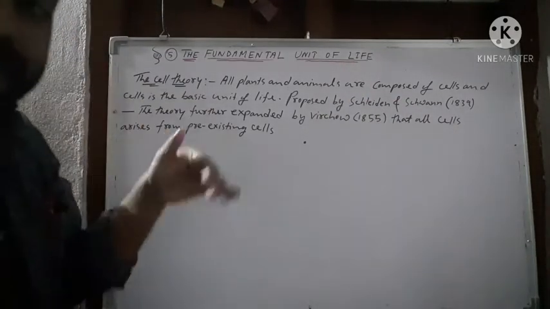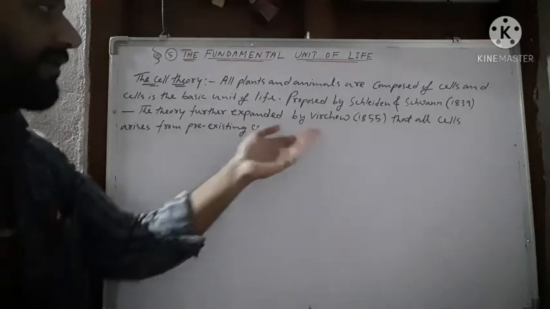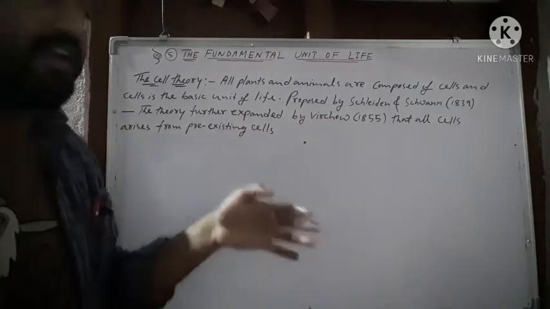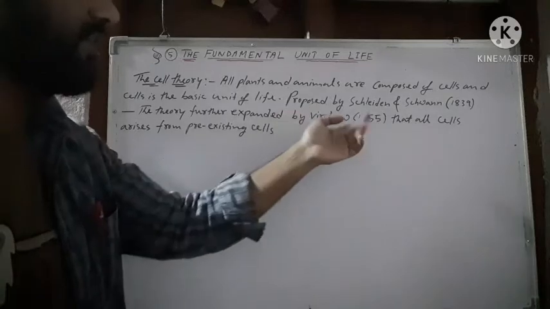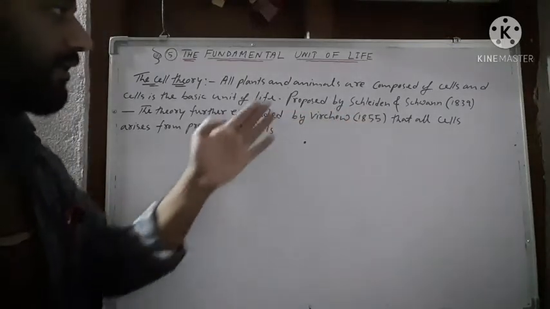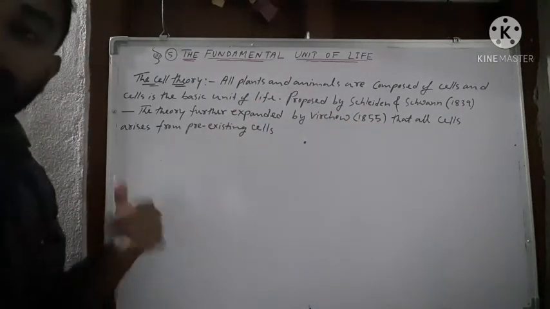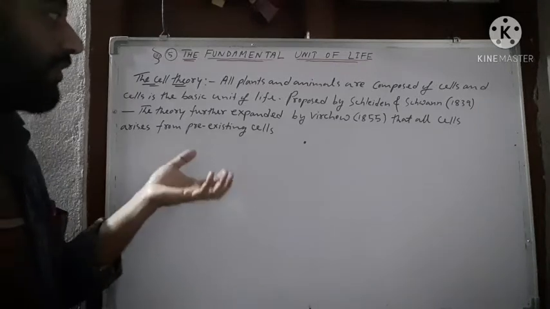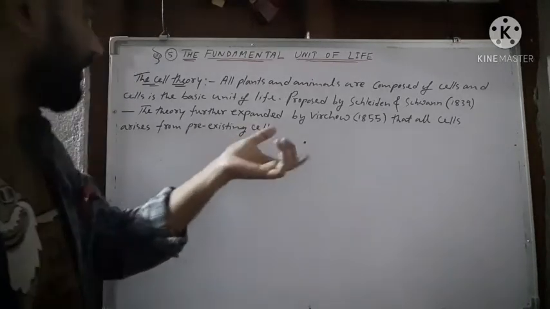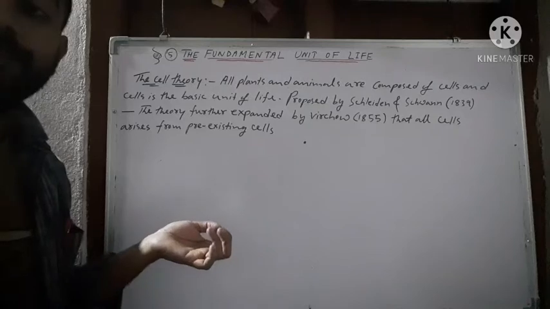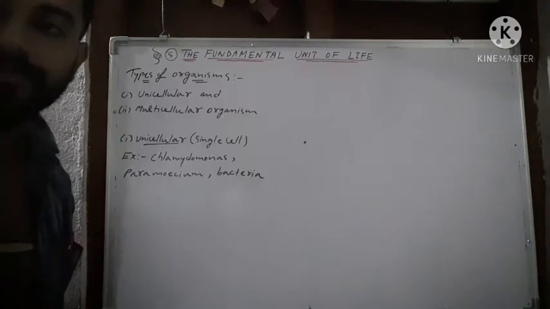This theory was further expanded by another scientist, Virchow, in 1855, who said that all cells arise from pre-existing cells. So according to the theory of Virchow, all cells actually arise from pre-existing cells.